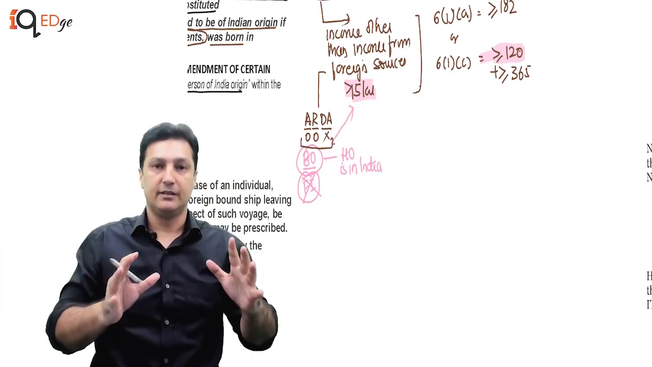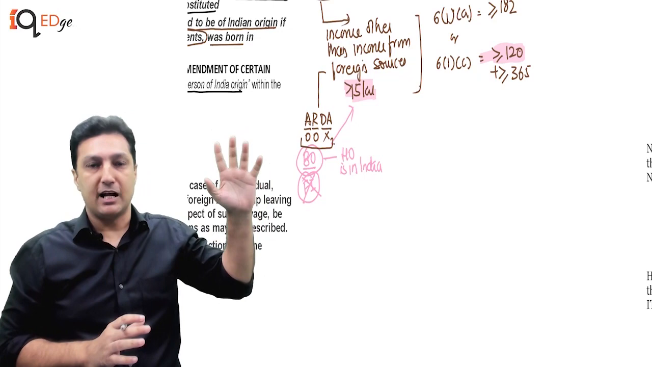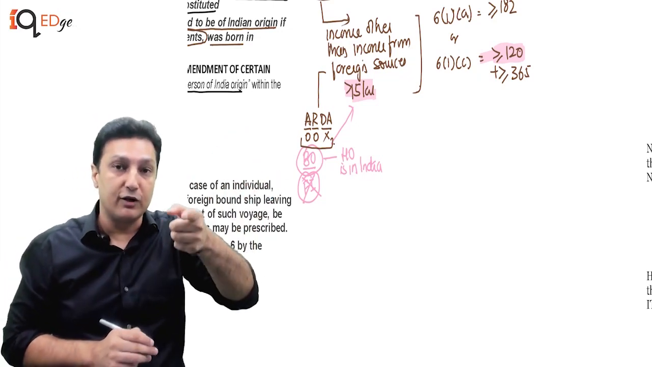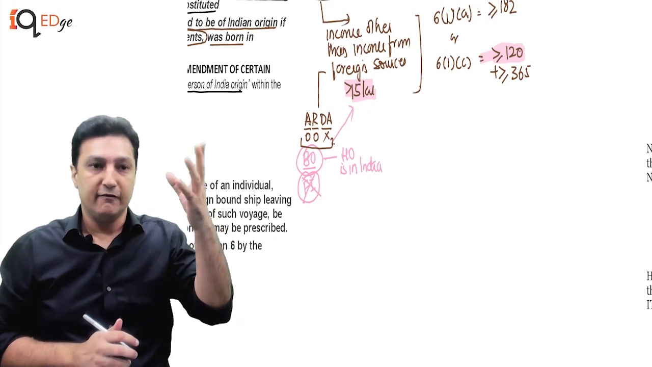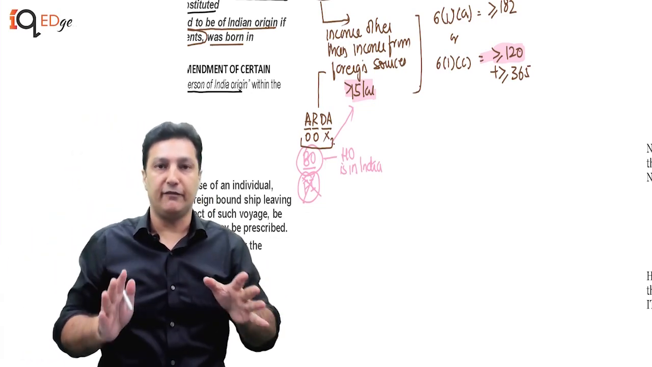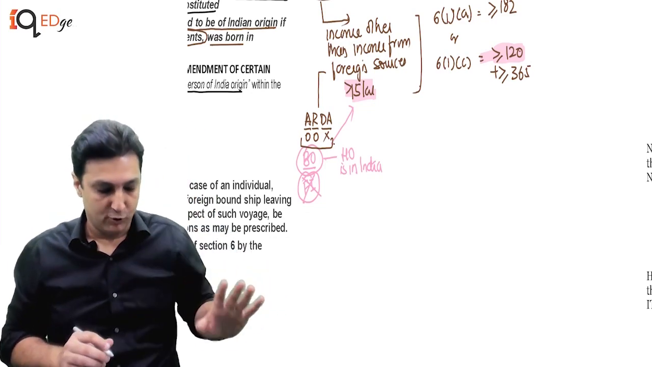What is foreign income? Income of a foreign branch is foreign income. However, he says for determining the 15 lakh limit, treat that foreign income as Indian income, which means you will add that income to determine the 15 lakh condition. Fine, I'm okay with that.